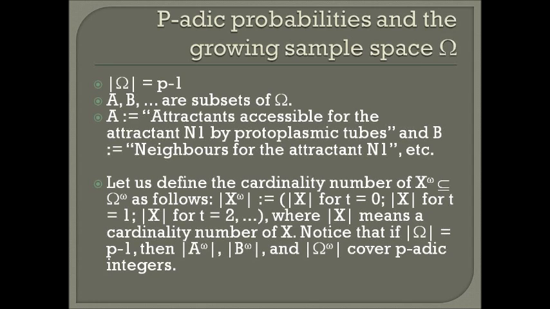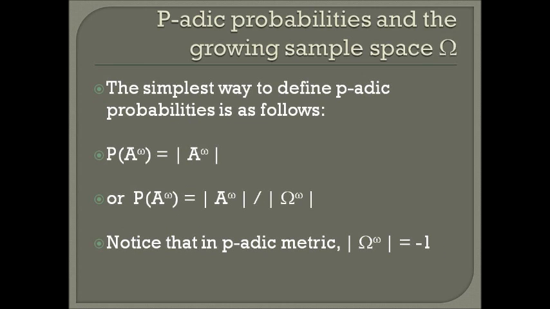It means that we have cardinalities for X for any time t, from t equal 0, t equal 1, t equal 2, etc. Notice that if cardinality of omega is equal to p minus 1, then cardinalities of infinite products of these properties will cover periodic integrals.